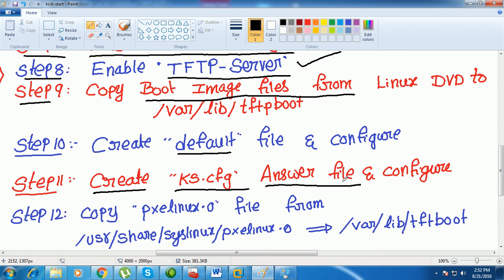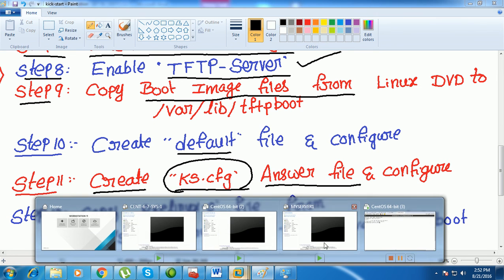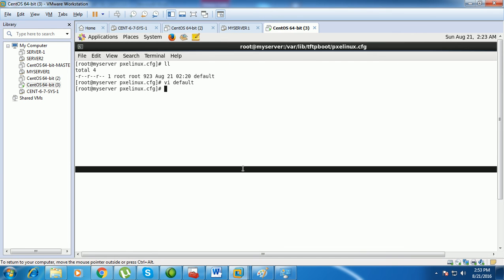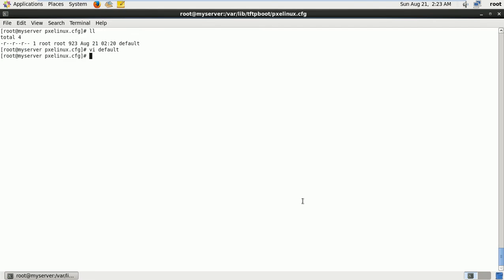What is the meaning of the answer file? When you're trying to install the operating system in the manual way, you need to create the partitions, you need to type the root password and all the settings, what packages are required. You need to type everything manually. So this is nothing but a kickstart CFG file, nothing but an answer file. So what are the packages that you want to install in the bare metal machine? We can specify in this answer file. So from where can you get this answer file now?